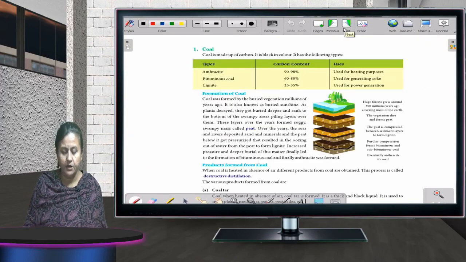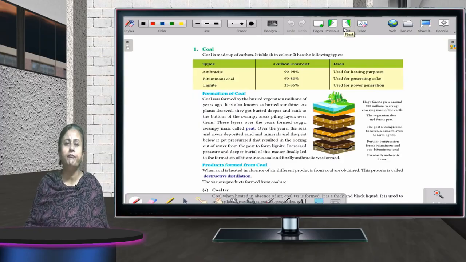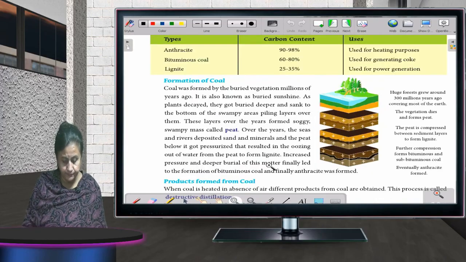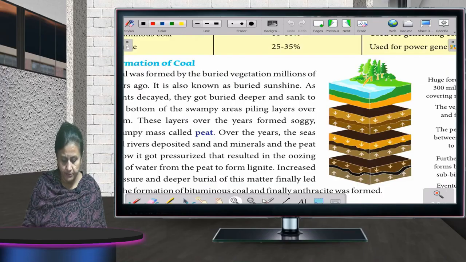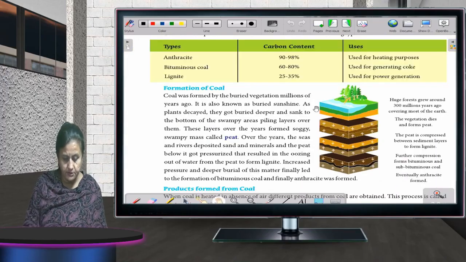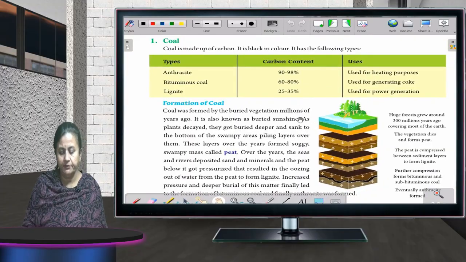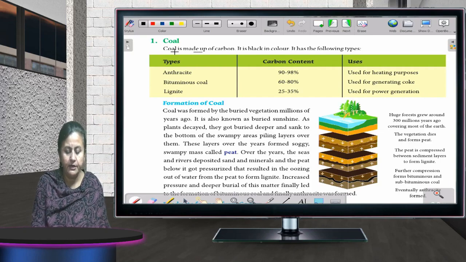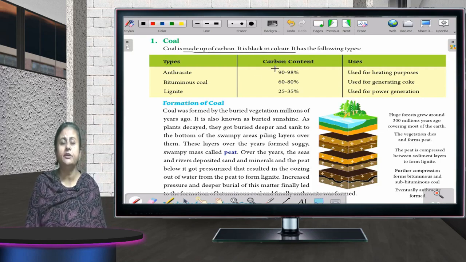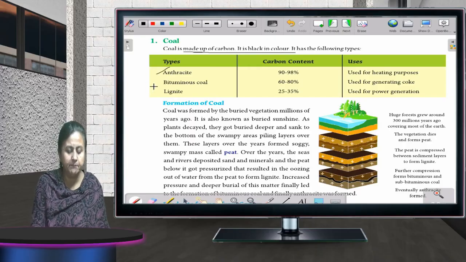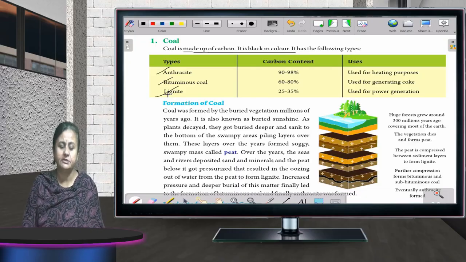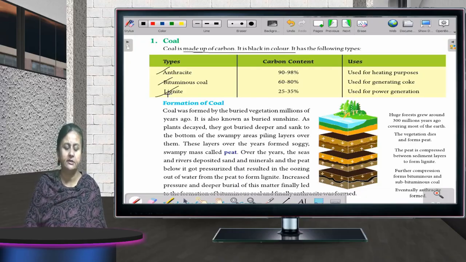Okay. Now, we'll talk about coal. There are different types of coal available, depending on how it is made. Coal is made up of carbon. It is black in color. So, children, coal is made up of carbon and it is black in color. There are three different types of coal: anthracite, bituminous and lignite. First is anthracite, second is bituminous and third is lignite.